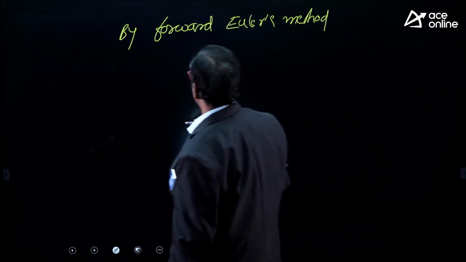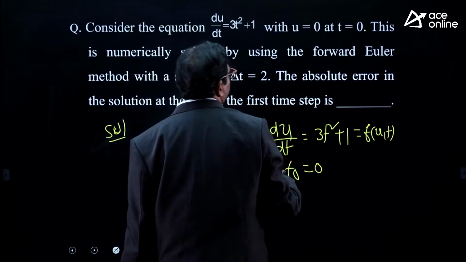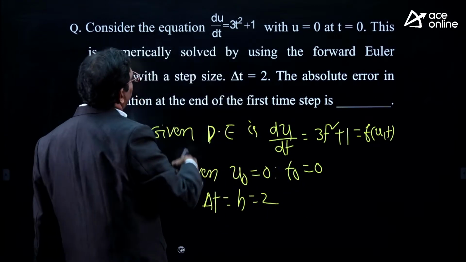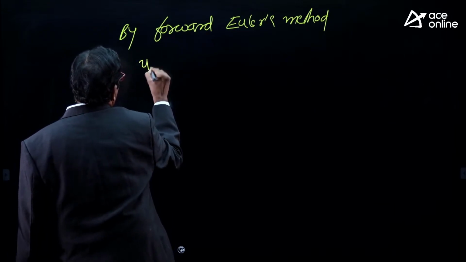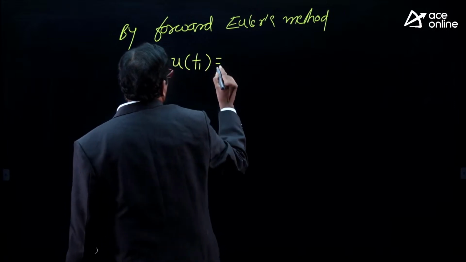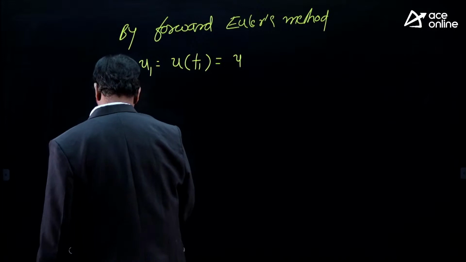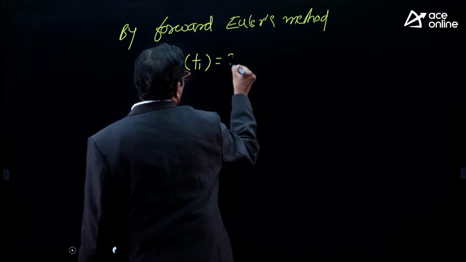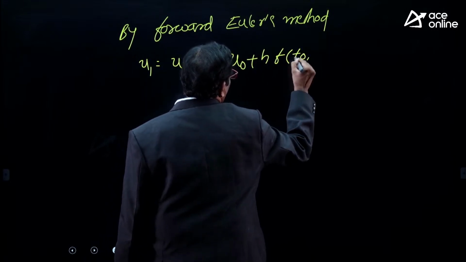By forward Euler's method, y1 is equal to, and here in place of y, u is there. So u1 is equal to u of t1, which is u naught plus h into f of t naught, u naught.